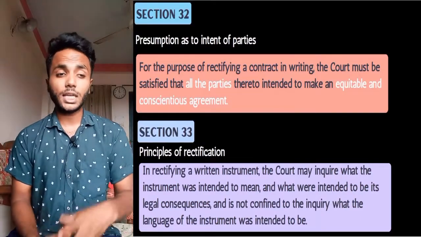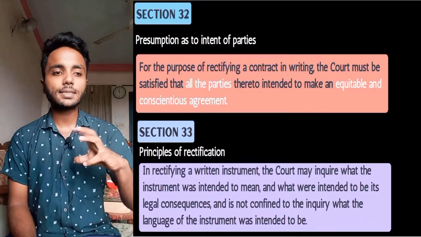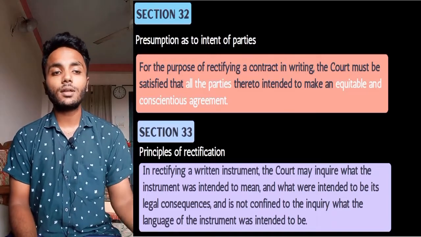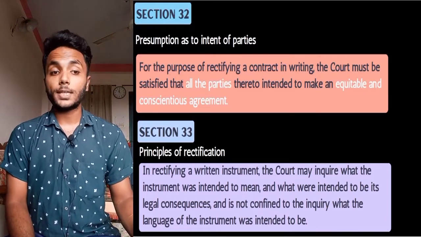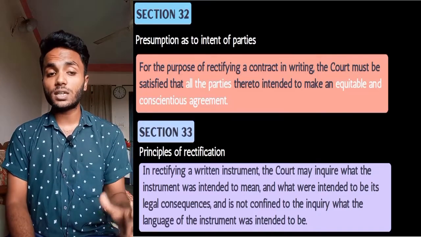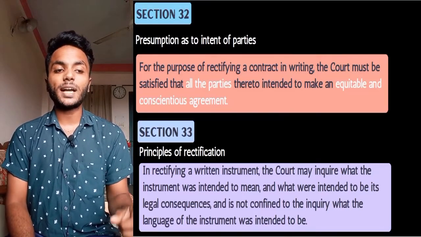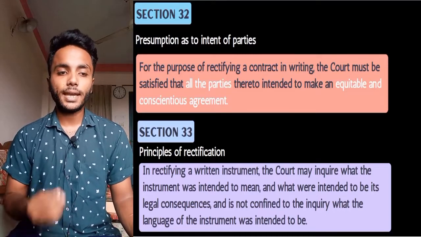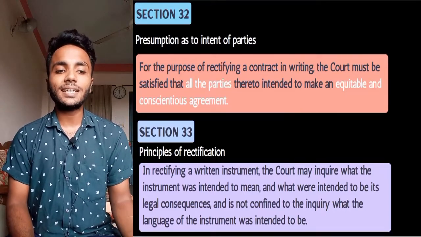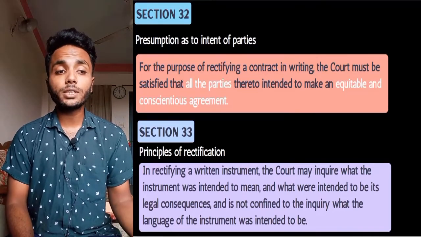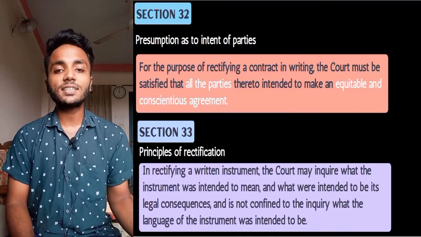Now we will see section 32. Here it is written about presumption as to intent of parties. For the purpose of rectifying a contract in writing, the court must be satisfied that all the parties thereto intended to make an equitable and conscientious agreement.